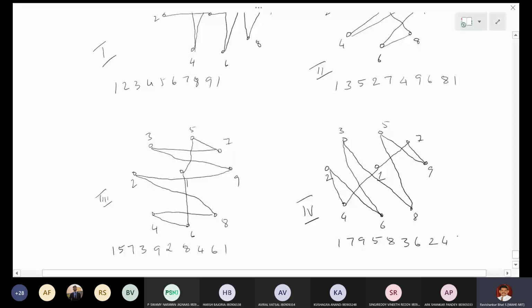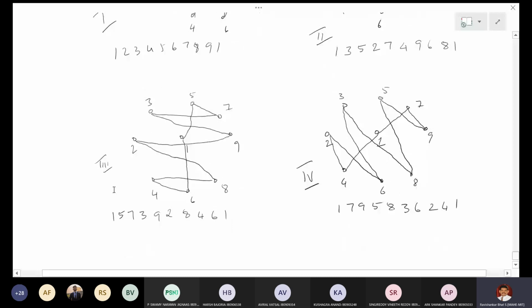Now you can see that if you put all these 4 figures together, what you're getting is the complete graph K9. So these are the edges of K9 distributed in 4 different Hamiltonian cycles. Each one is a Hamiltonian cycle, and they are edge disjoint Hamiltonian cycles. That gives a solution for our problem. So the Hamiltonian cycle theorem helps to solve the puzzle.